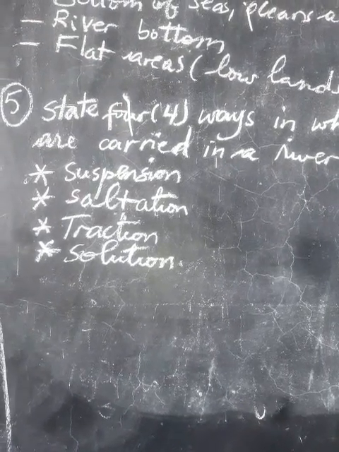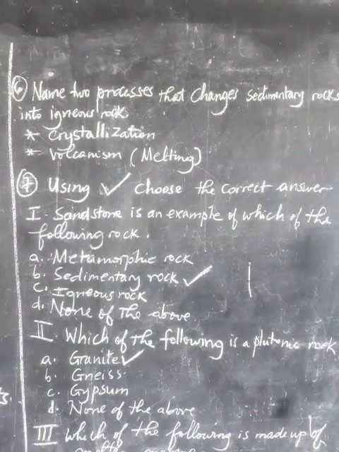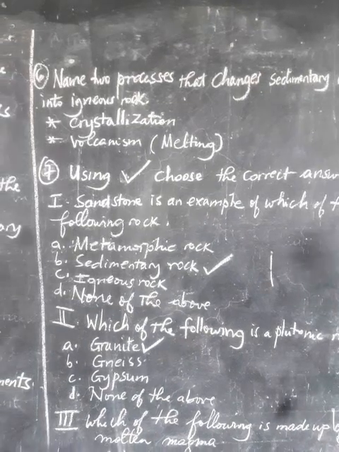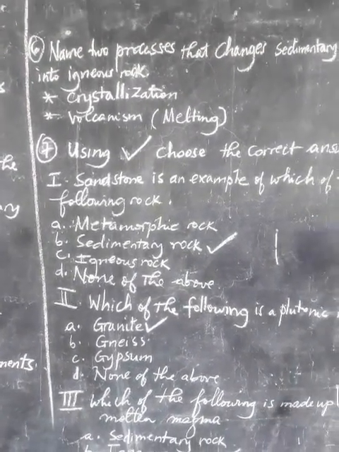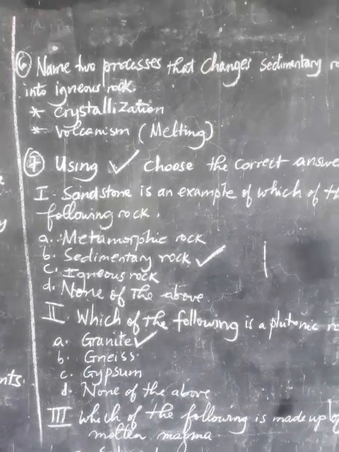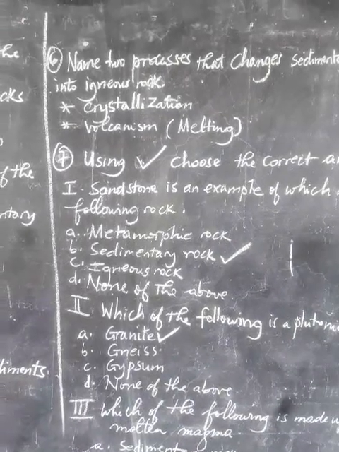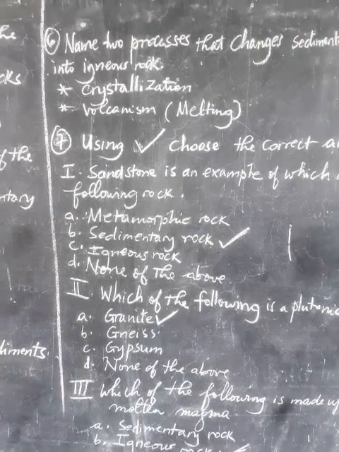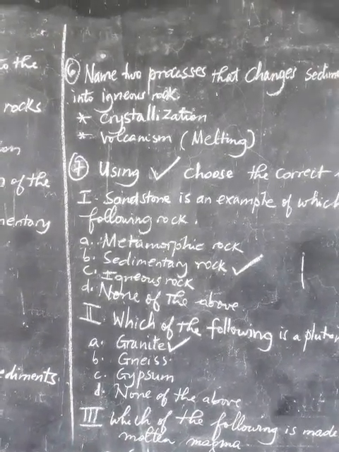Let's go to question number 6. Question number 6 is asking, name 2 processes that change sedimentary rock into igneous rock. So meaning that a sedimentary rock can turn into igneous rock, as we covered in the previous episode, where we have said that some rocks can change from one type to another due to different factors. And here we have many processes that change sedimentary rock into igneous rock. For example, we have crystallization.